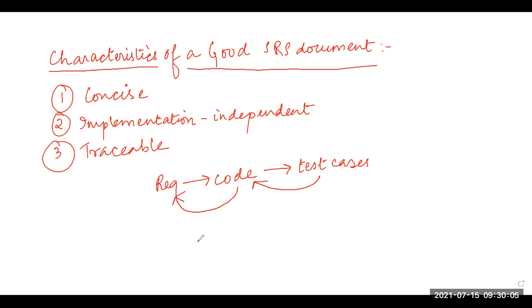And traceability is a very important characteristic because it will verify the results of a phase with respect to the previous phase. So if I cannot trace this phase from that phase, then how will I be able to verify that my previous phase is right or wrong? So traceability is very much important because it will help to verify the results of a phase with respect to the previous phases.